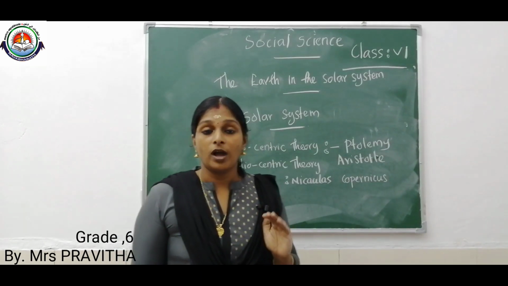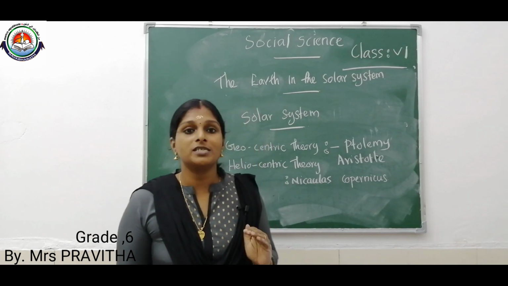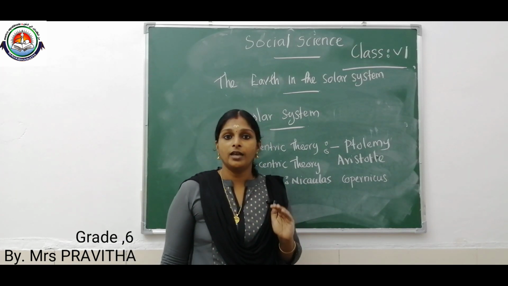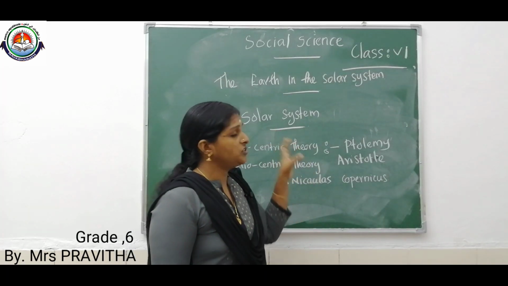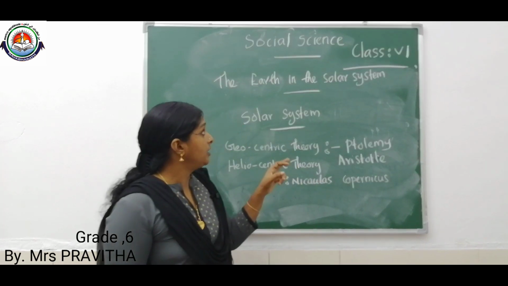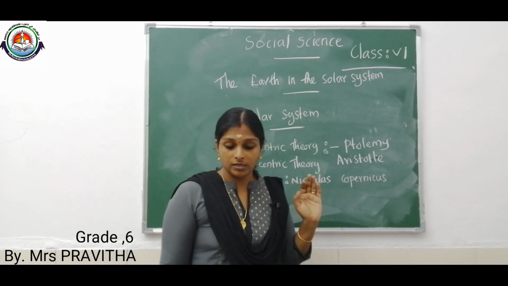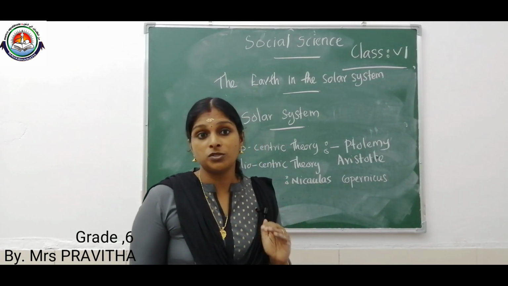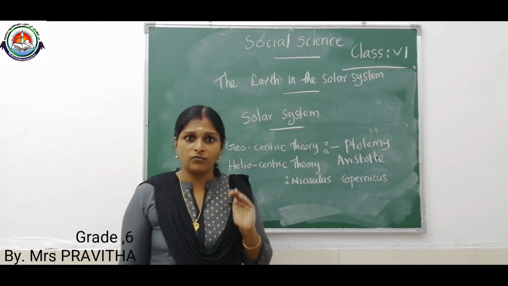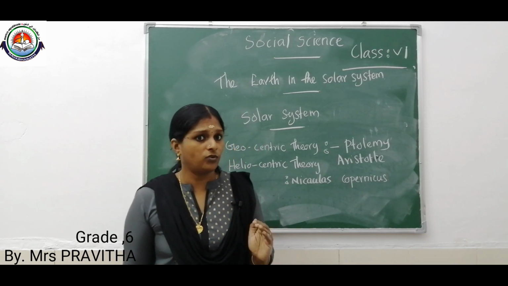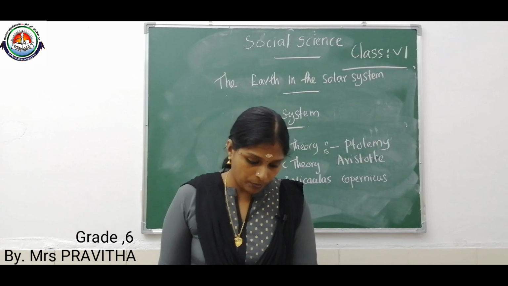Okay, then now I would like to give some home assignment for you. All of you buy a 200-page notebook for social science and write neatly, children. Write the heading, everything: the earth in the solar system, everything. Now I will give some questions to you. All of you take your notebook and write it. If the notebook is not there, now take a rough note and write it. Later you can copy it.